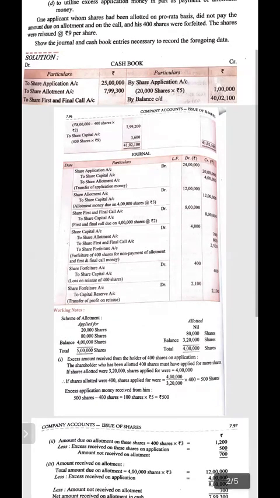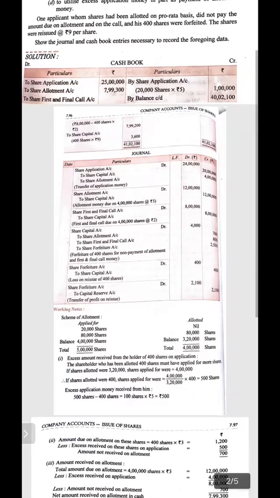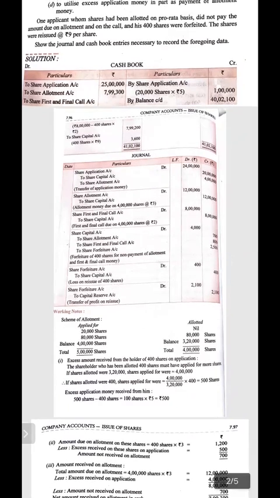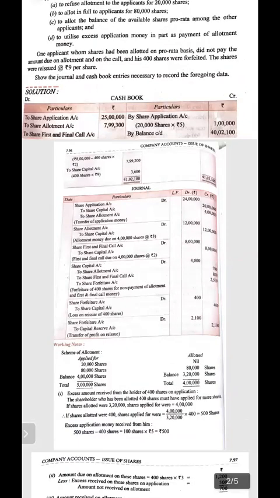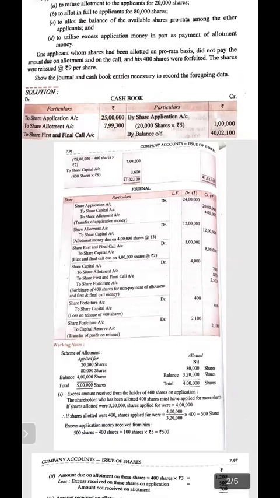You have to read every instruction very carefully, what is asked by the examiner. Examiner wants the journal entry from you, or whether examiner wants the journal as well as cash book from you. If the examiner wants the journal, then all the entries are to be passed, whether it is related to due or whether it is related to receive, are to be entered in the journal only.